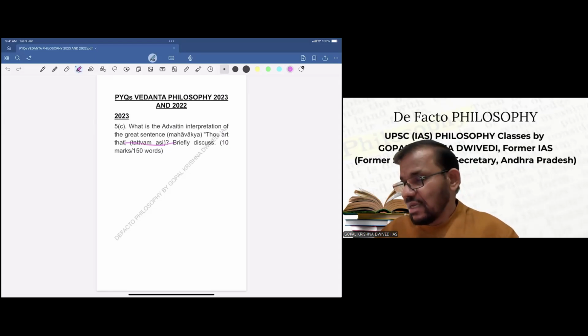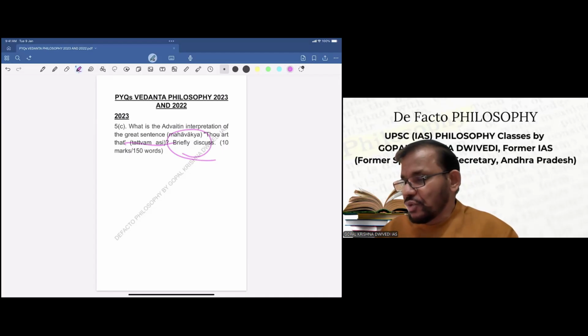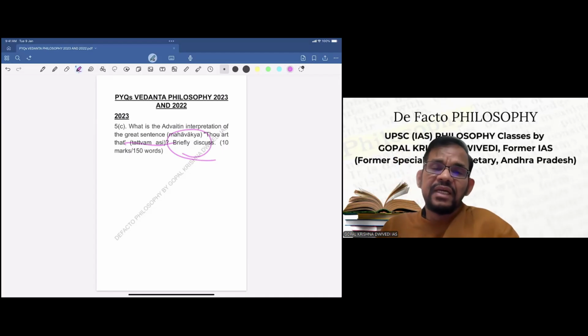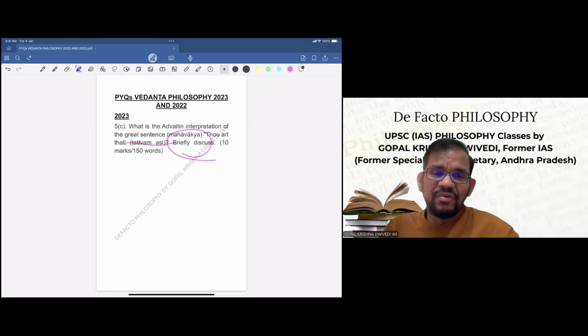So basically, Tattvamasi is briefly discussed. The directive of the question is briefly discussed. Discuss means you have to explain, and also critically evaluate the whole thing. This 10 marks question is for 150 words, so it needs to be done very briefly, because the number of words allotted is quite small and you don't have time in the exam either. For a 10 marks question, you cannot write more than 150 words.